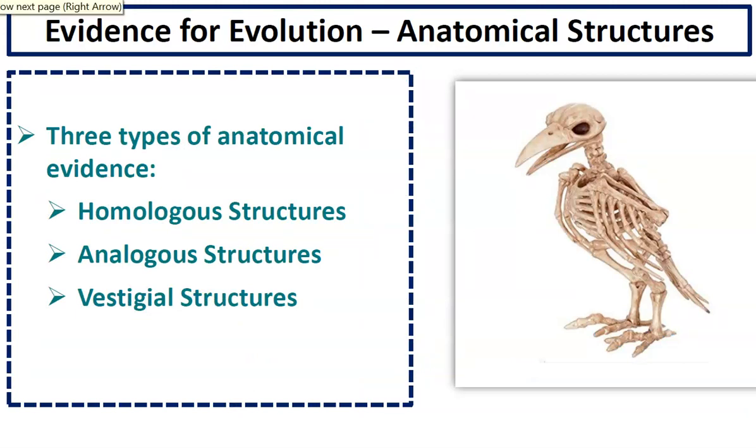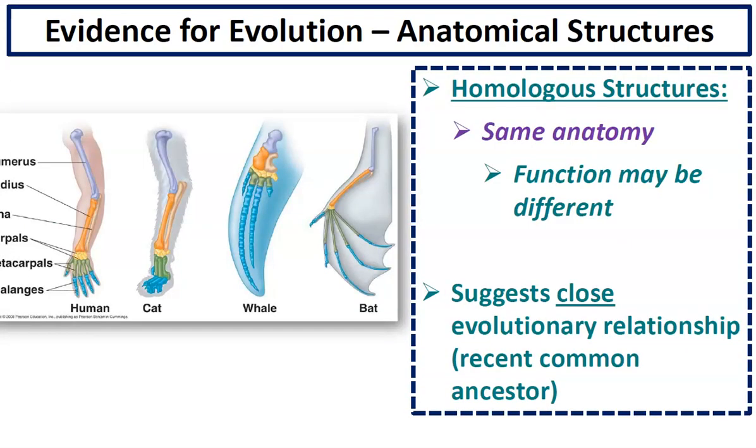All right, so there are three types of anatomical evidence: homologous structures, analogous structures, and vestigial structures. Homologous structures are structures that have the same anatomy. Homo means same. So the bones are put together in the same way, but the function may be different.